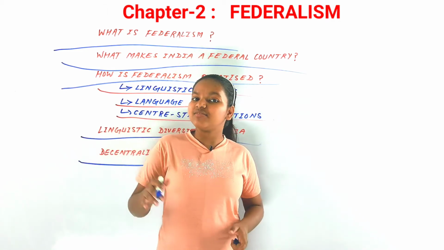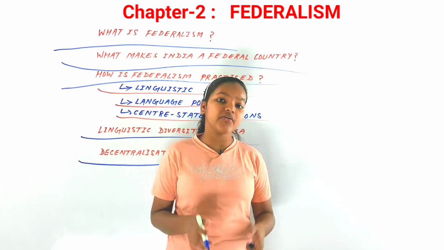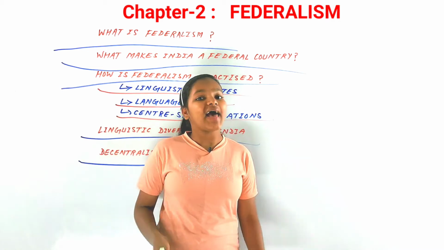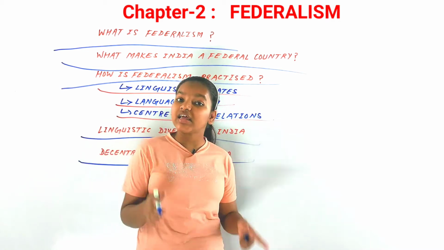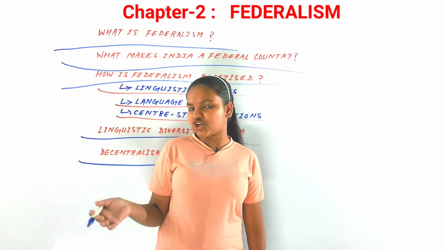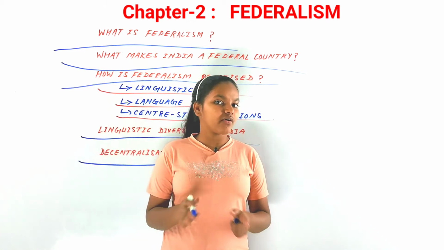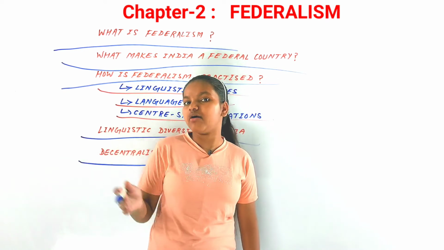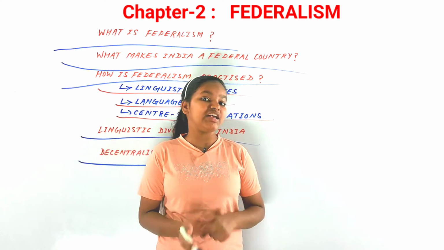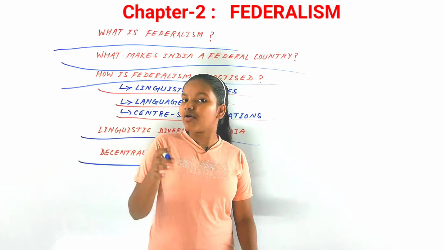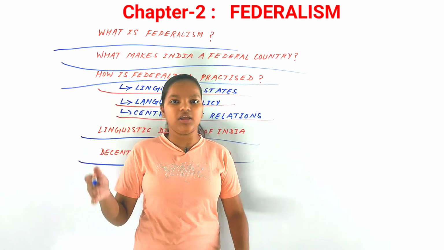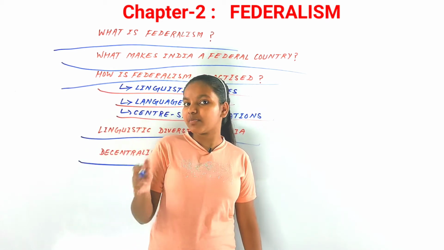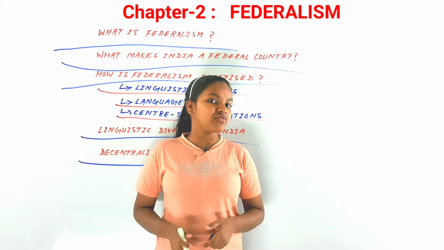Many of the states of our country are even bigger in size or population than the independent countries of Europe. In terms of population, Uttar Pradesh is larger than Russia. The population of our state Uttar Pradesh is even more than that of Russia, and Maharashtra is larger than countries like Germany. So they are larger than the independent countries of Europe, either in size or in population.